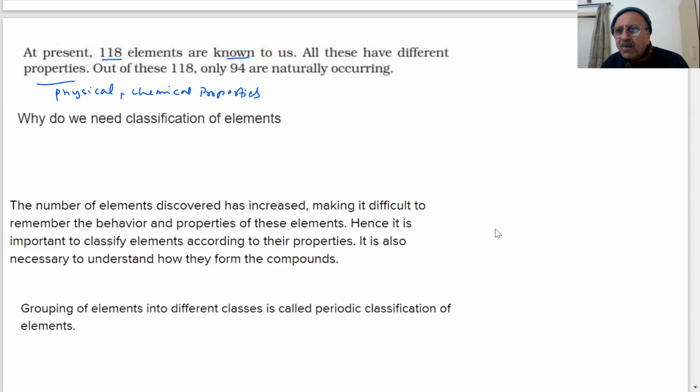Oxygen is in the gas form, in the atmosphere. Carbon is a solid; carbon exists in the form of coal, coke, which you see as solids. Then certain elements could be there in the liquid form. Bromine is a liquid. So different physical states are there for solids, liquids, or gases. And out of 118, only 94 are naturally occurring. Now, this is the important point here, naturally occurring.